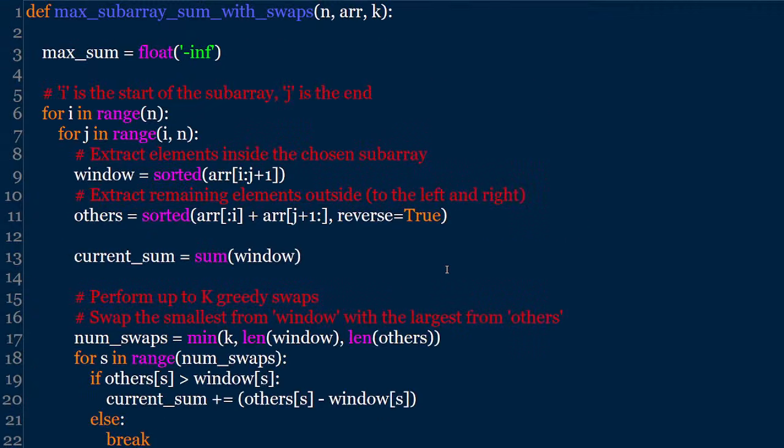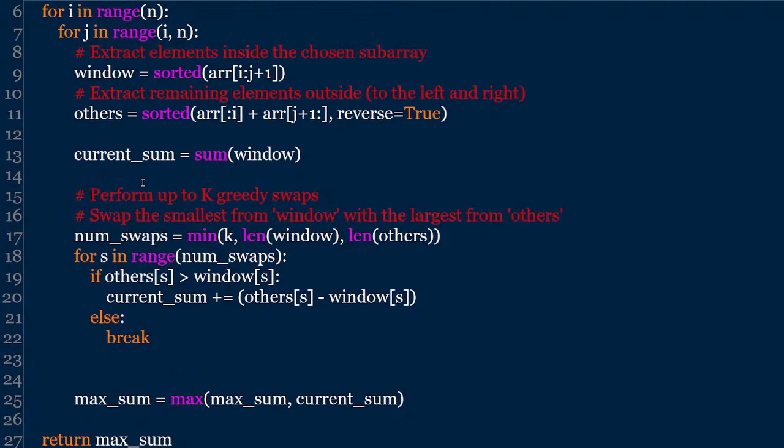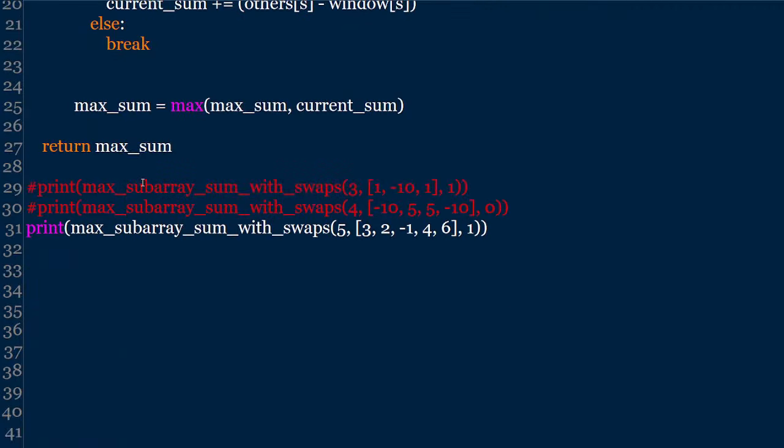Now this is the code we have written. Here I have taken float of -infinity as the maximum. The smallest value I am taking as the maximum initially so that you can replace it easily. When you compare, just look at the code here.